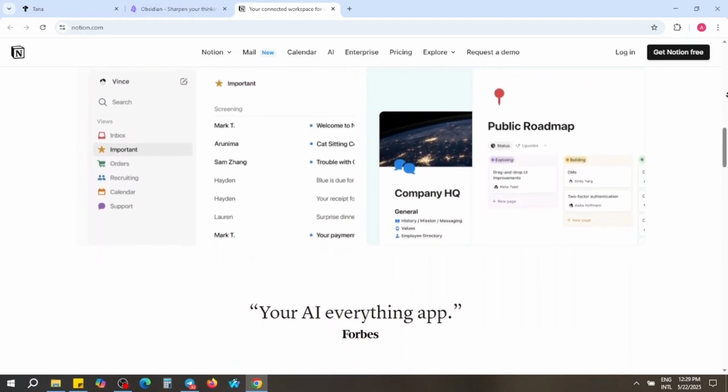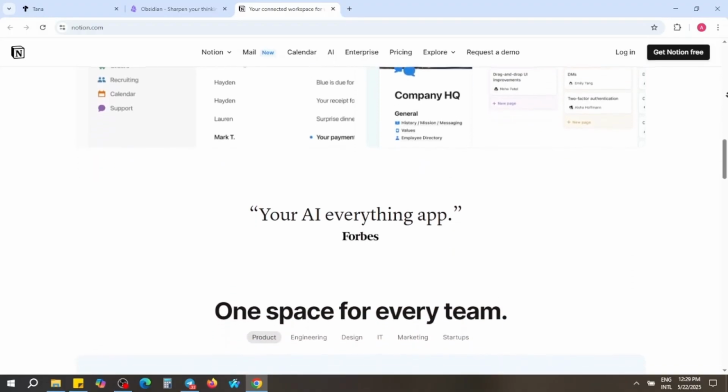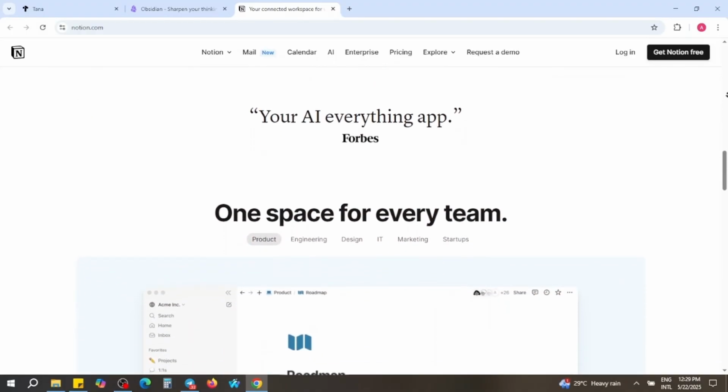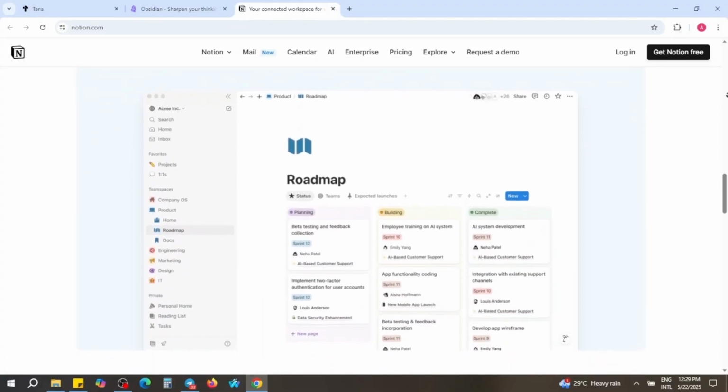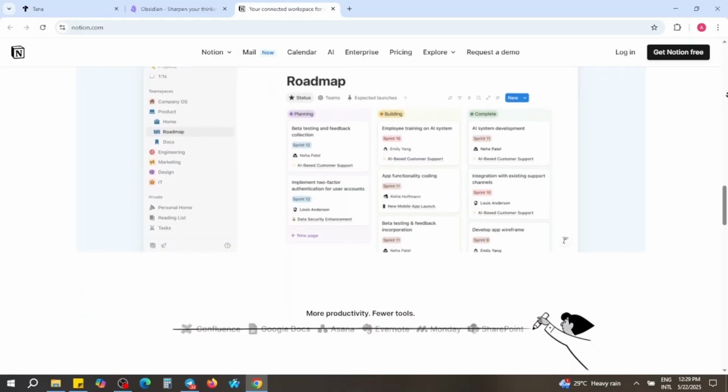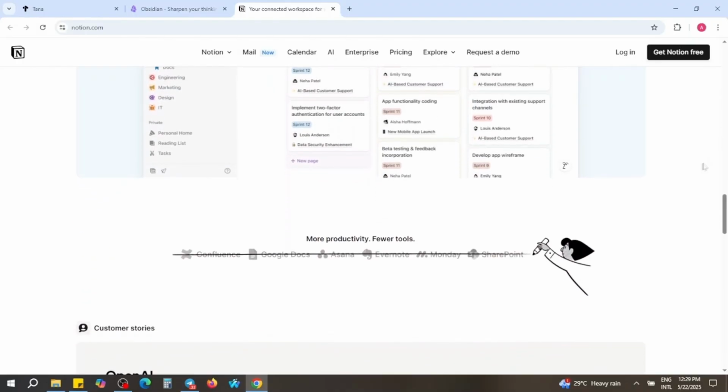In summary, Tana offers unparalleled structure for complex data. Obsidian provides a customizable and private environment for knowledge management, and Notion delivers a comprehensive suite for collaboration and organization. The best choice depends on your specific needs and workflow preferences.